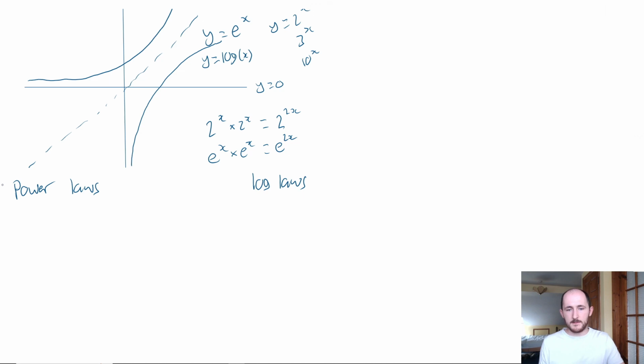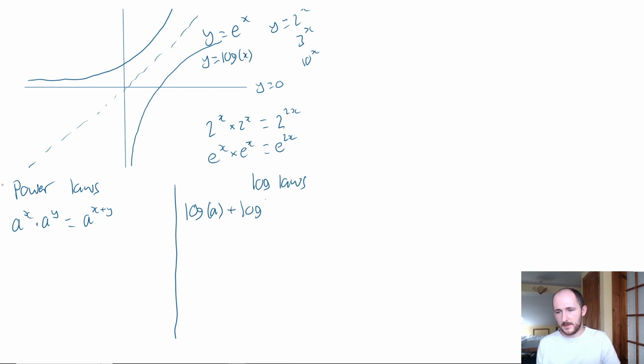If we times two powers together, you add them, right? So if you have a to the power of x times, and it has to be the same base, a to the power of y, you get a to the power of x plus y. And the corresponding rule with logarithms is that if you add two logarithms together, so log a plus log b, is the same as having log of ab.